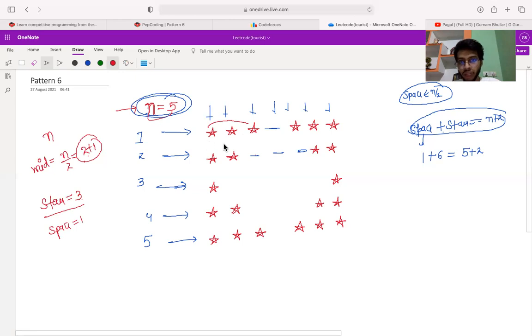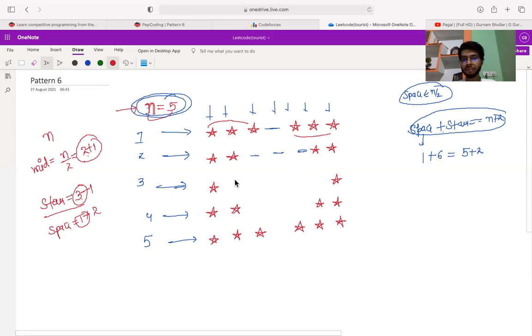So I need to print 3 stars, after that a space, and after that again stars. My star value starts from 3 and my space value starts from 1. In the next step my star value reduces by 1, so in the next line I am printing 2 stars, and the space value increases by 2, so that is 3 spaces, and again 2 stars.